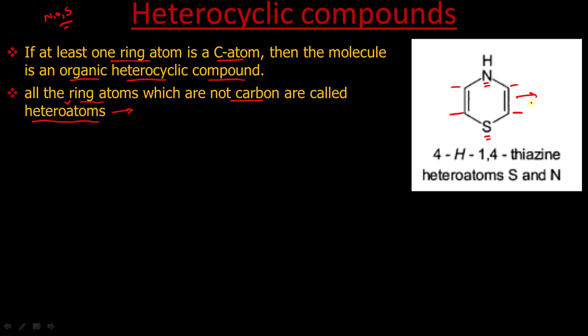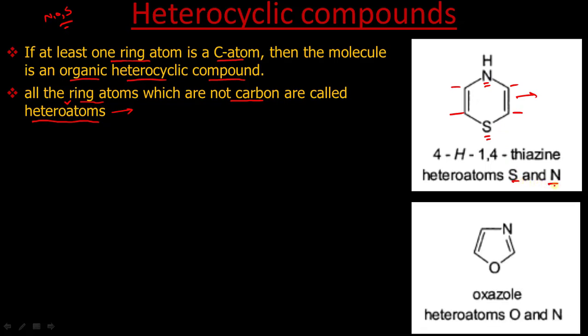Why? Because it is cyclic, it contains carbon, and it contains atoms other than carbon in the ring, and these atoms are called heteroatoms. And its name is 4H-1,4-thiazine. So the heteroatoms are sulfur and nitrogen. Similarly, this compound, its name is oxazole. It contains carbon and it is cyclic, so that means it is organic, and it contains nitrogen and oxygen as heteroatoms, so it is an organic heterocyclic compound.